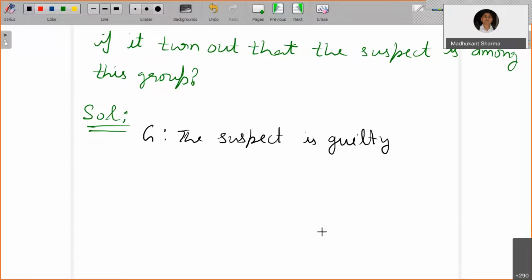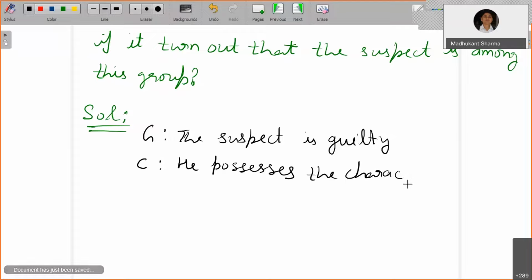And let's say C is the event that the suspect possesses the characteristic of the criminal. The characteristic may be anything, like a fingerprint, or working with the left hand or something. Something new has been discovered, a characteristic of the criminal.